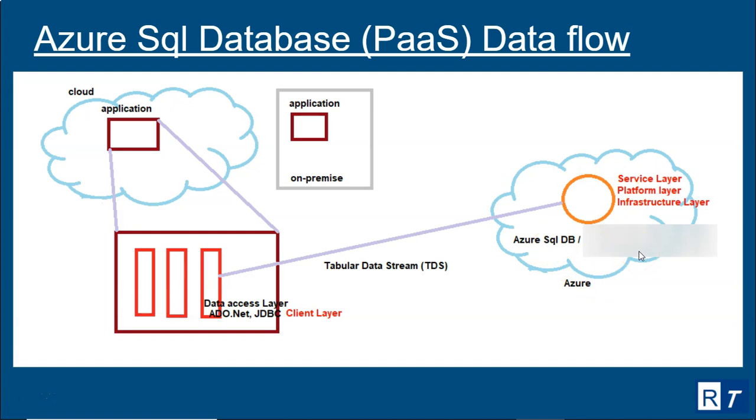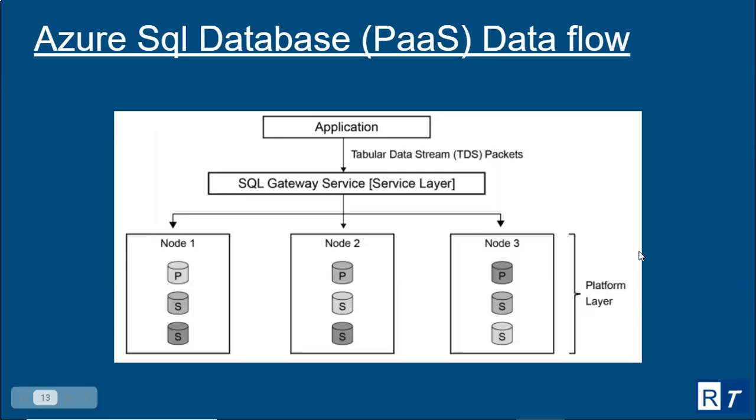Now when you see this diagram here, you can see that from the application, tabular data stream packets are flowing to the service layer, that is the gateway service, and then it reaches the platform layer. And there are 3 nodes, the 2 replication nodes.